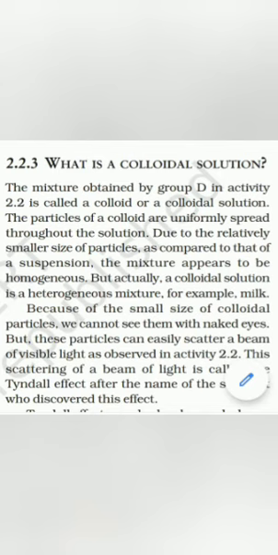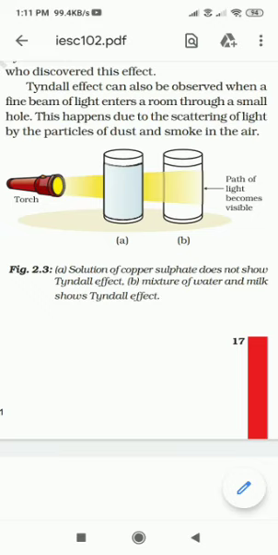When we expose a beam of light through the colloidal solution, it scatters the light. The beam of light gets scattered. We call it the Tyndall effect. This Tyndall effect can be observed when a fine beam of light enters a room through a small hole. This happens due to the scattering of light by the particles of dust and smoke in the air. You must have observed this.